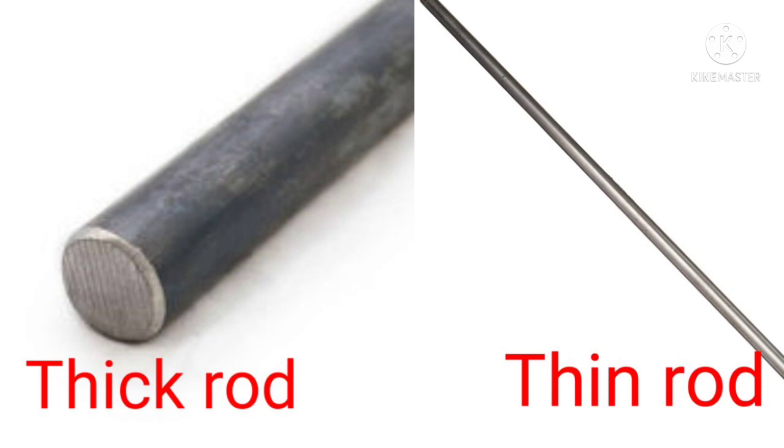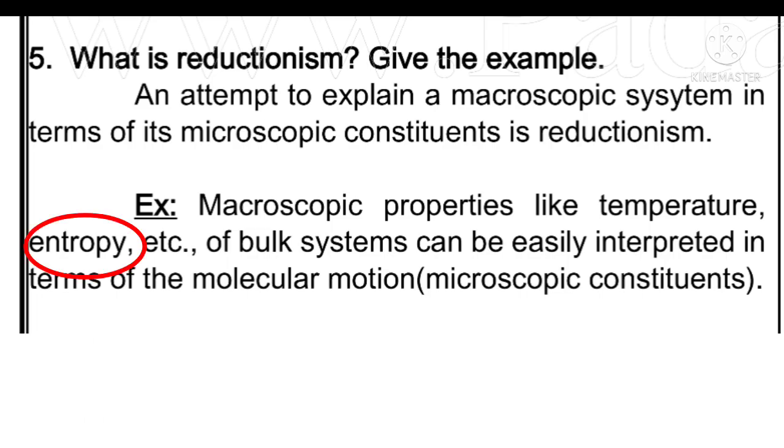It is an attempt to explain a macroscopic system in terms of its microscopic constituents is called reductionism. So here one word, entropy, is given. What is called entropy? This is nothing but the change in internal energy with respect to the temperature.